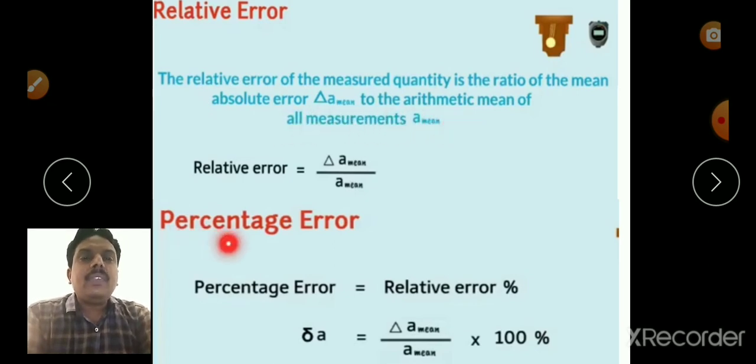Next, percentage error. Percentage error is the relative error into percent. A relative error is delta a mean by a mean. Delta a mean by a mean into 100 is called percentage error.